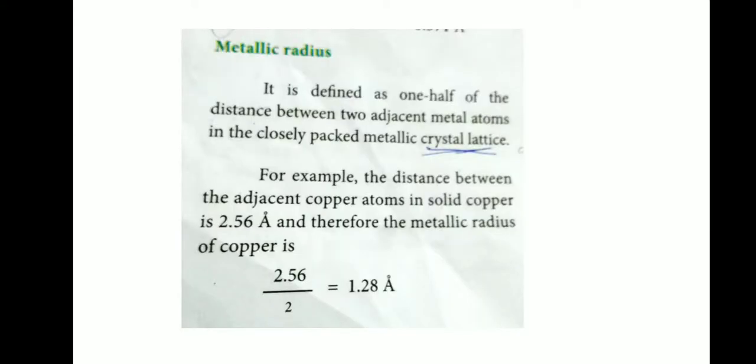Next one, metallic radius. It is defined as half of the distance between two adjacent metal atoms in the closely packed metallic crystal lattice. For example, the distance between adjacent copper atoms in solid copper is 2.56 angstrom, and therefore the metallic radius of copper is 2.56 divided by 2.